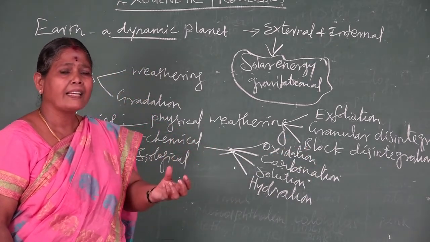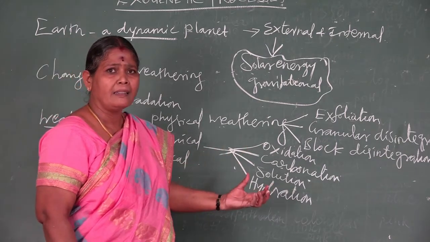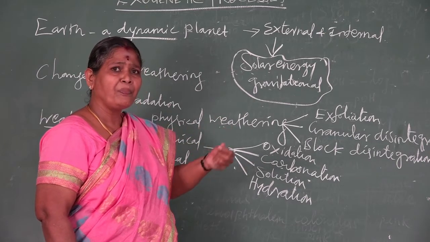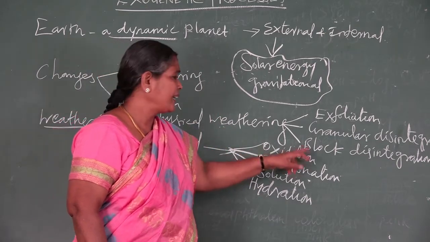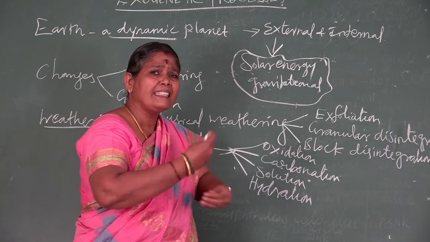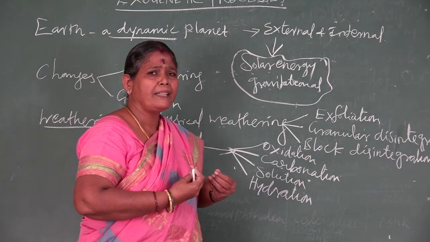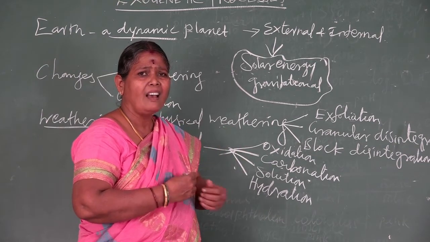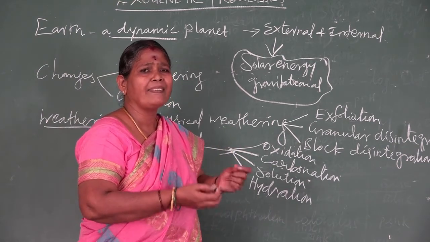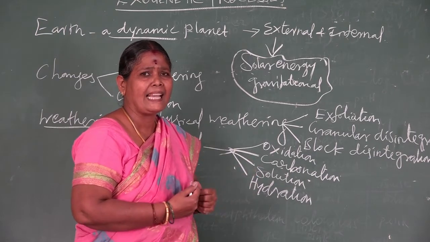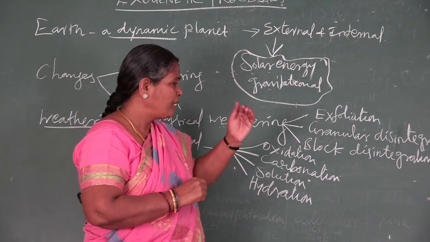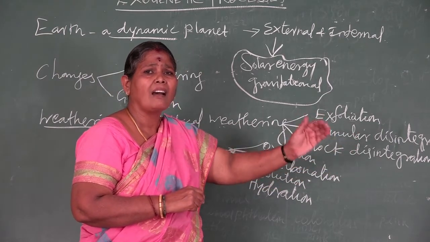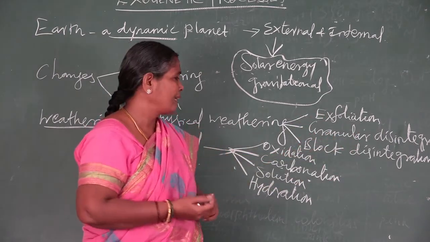When the rocks contain more iron, the oxygen in the air and rainfall come into contact with the rocks, which get rusted. You shouldn't think only iron gets rusted. Even rocks get oxidized, so the color may change. That is why it becomes weak, resulting in disintegration of rocks in due course of time.